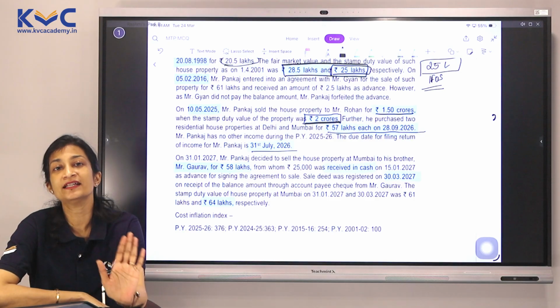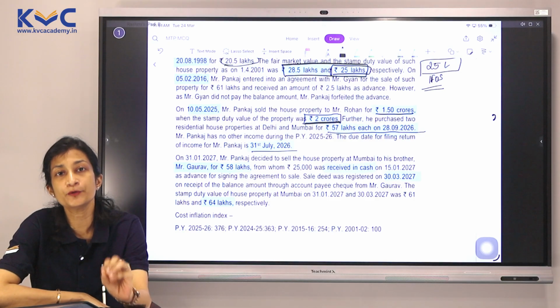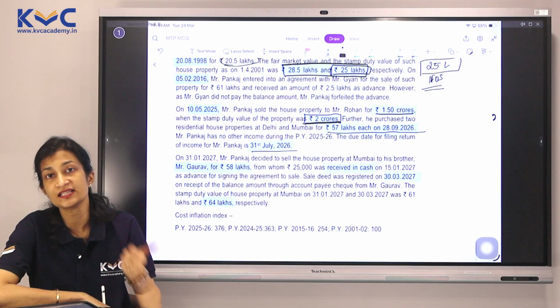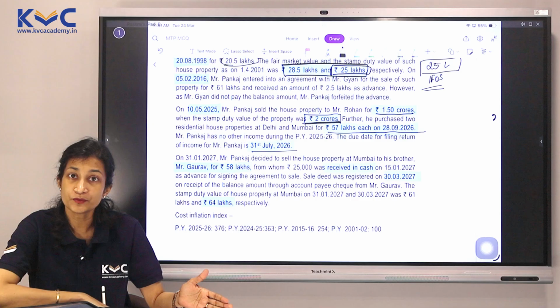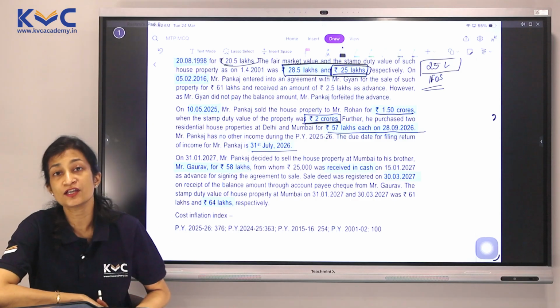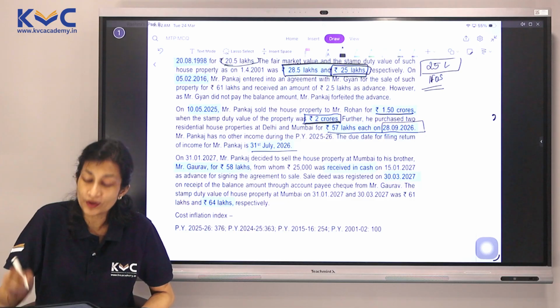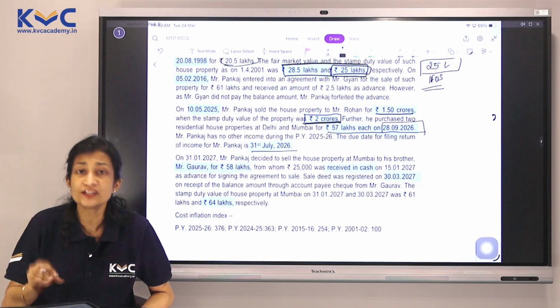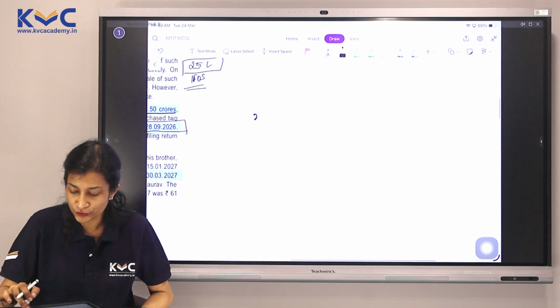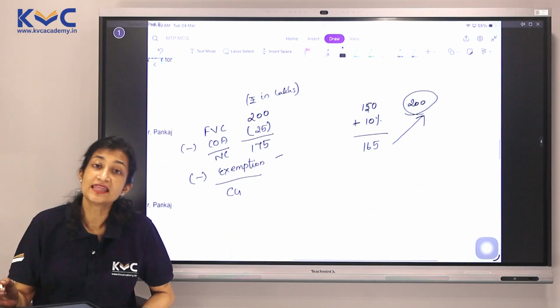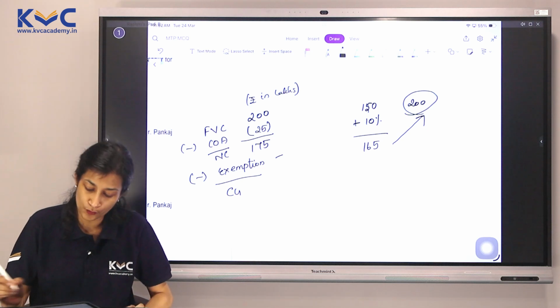So when he is filing his return, he requires a proof of investment in the new property. Either he should have invested the money in a capital gain account scheme, or these investments should have happened before that. Since the date is already crossed and no capital gain account scheme is even mentioned in the question, we can't assume anything here, which means there is no exemption that can be given under 54.